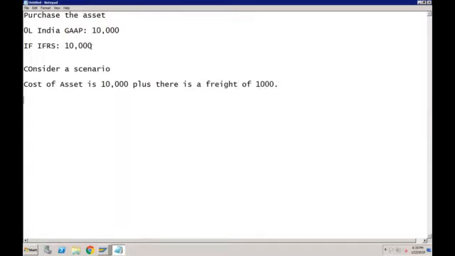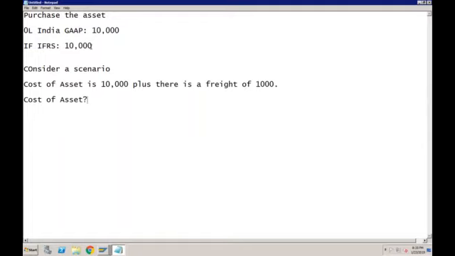So what do you think? What should be the cost of asset? Whether it should be 10,000 or it should be 11,000? What do you think? It should be 10,000 or 11,000 including freight?